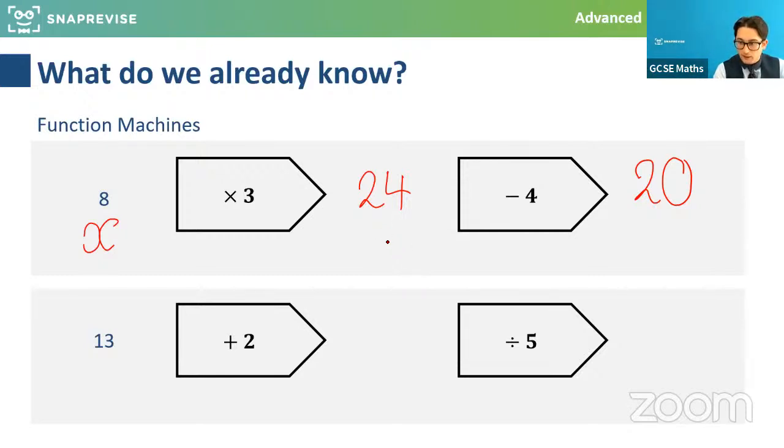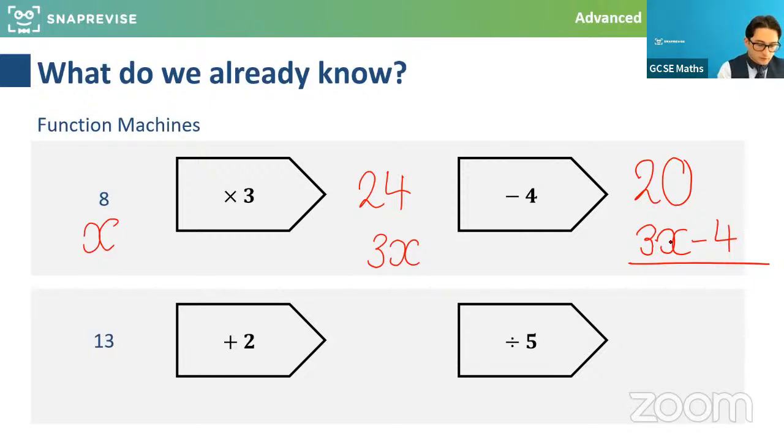Brilliant. Yeah, superb. So 3x will be the in-between step and ultimately the output will be 3x minus 4. Whatever goes in, it trebles it and takes away 4. Brilliant. Well done, guys. So the next one, 13, we're going to add 2, and then we're going to divide by 5, and the output will be 3.